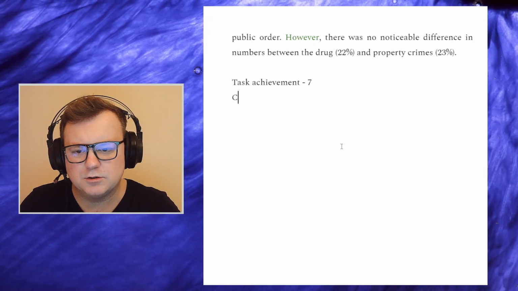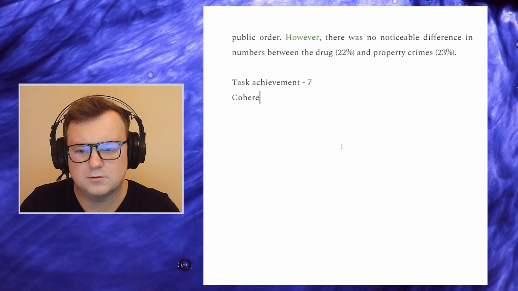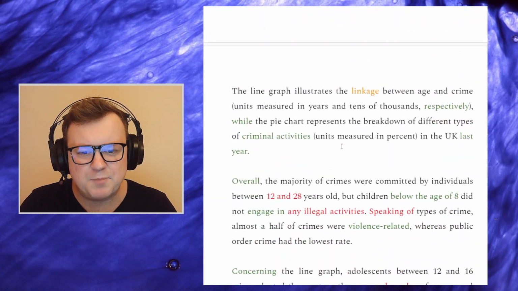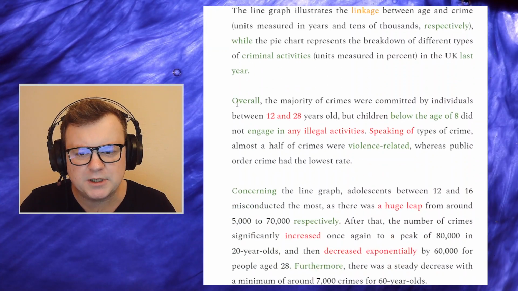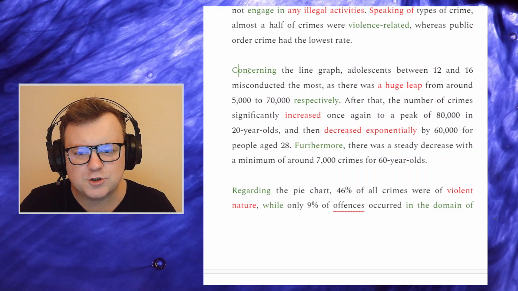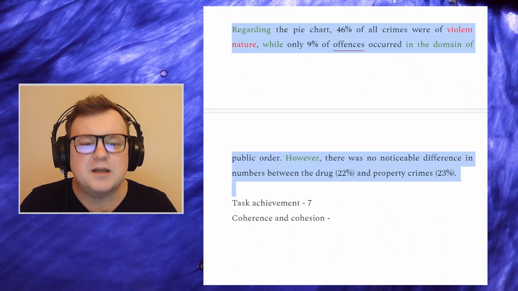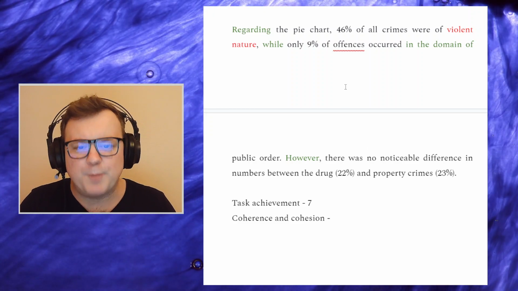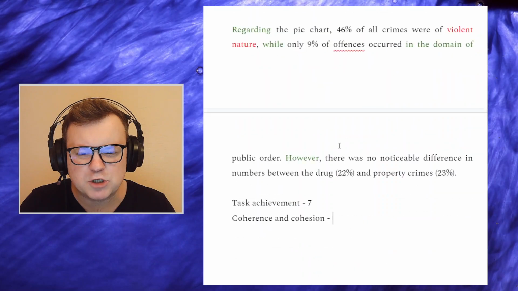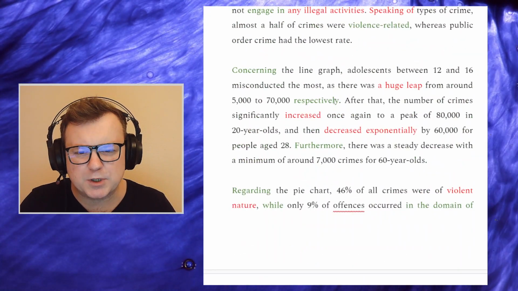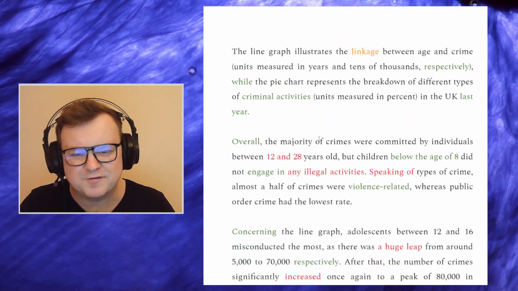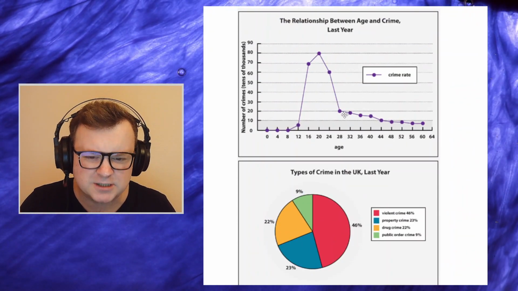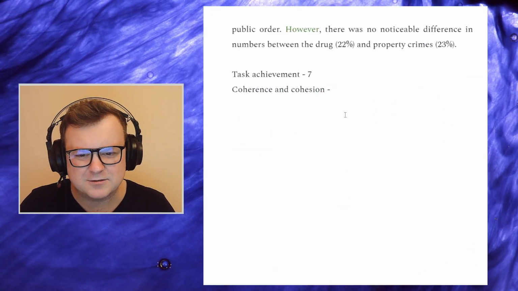Coherence and cohesion. The candidate demonstrates an absolutely perfect knowledge of balance: how long the introduction should be, how long the overview should be, and also the body paragraphs giving the details. The candidate really looks like she studied her model text. She knows how to write this stuff. So the paragraph structure is absolutely perfect. Signposting language is wonderful. Again, just because of the static versus dynamic stuff, I think sometimes that loses a little bit of coherence. If you're talking about falling exponentially for static things, it can affect coherence.